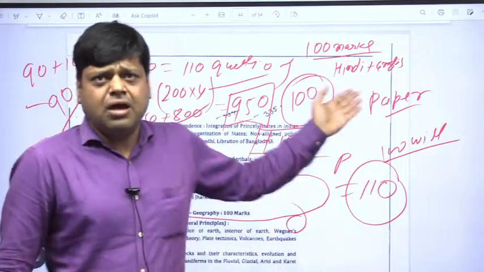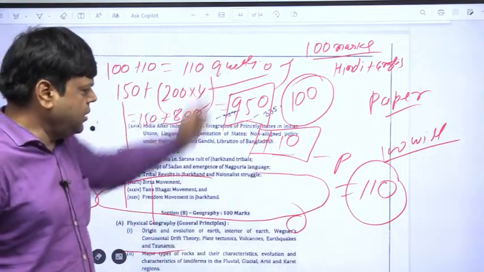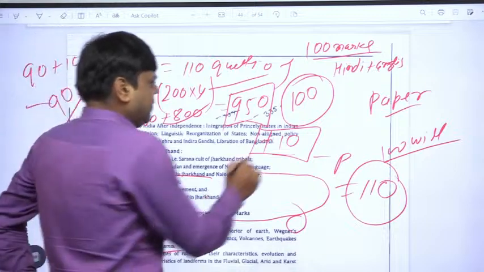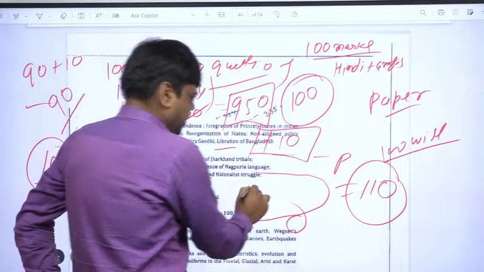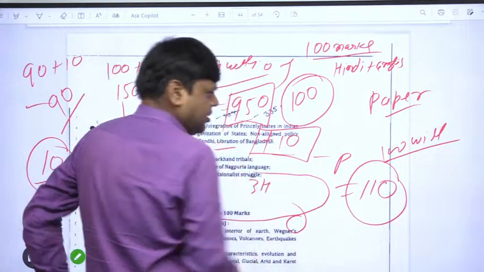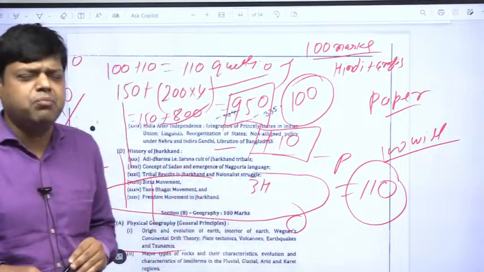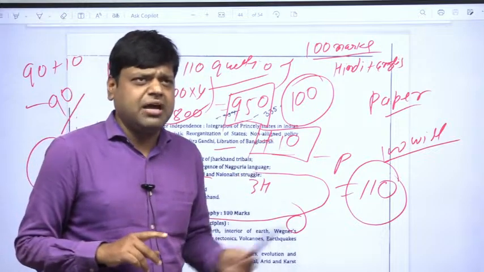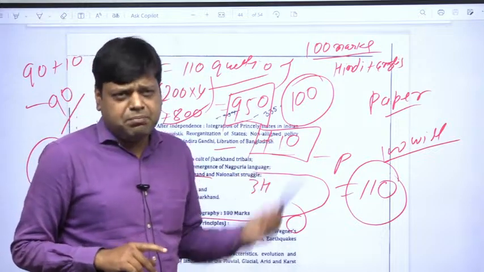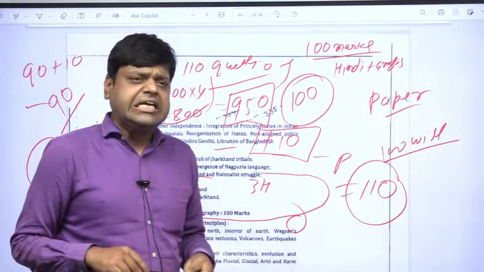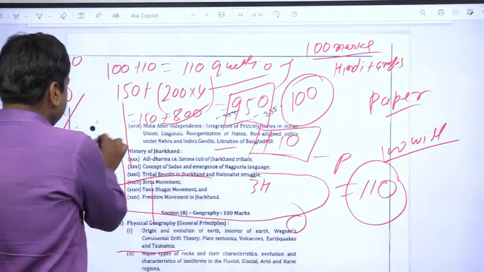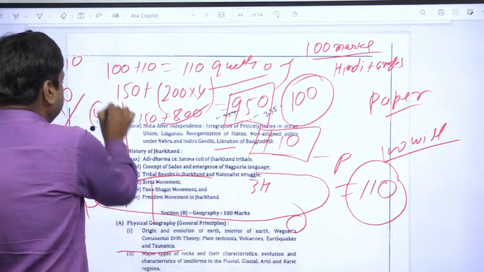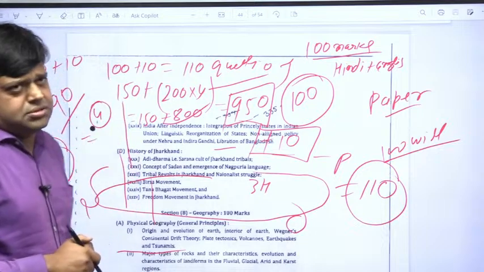Now another important thing. In paper 3, that means history and geography, paper 4, that means polity, paper 5, that means economy, and paper 6, that means science and technology, there will be 4 questions of 40 marks.